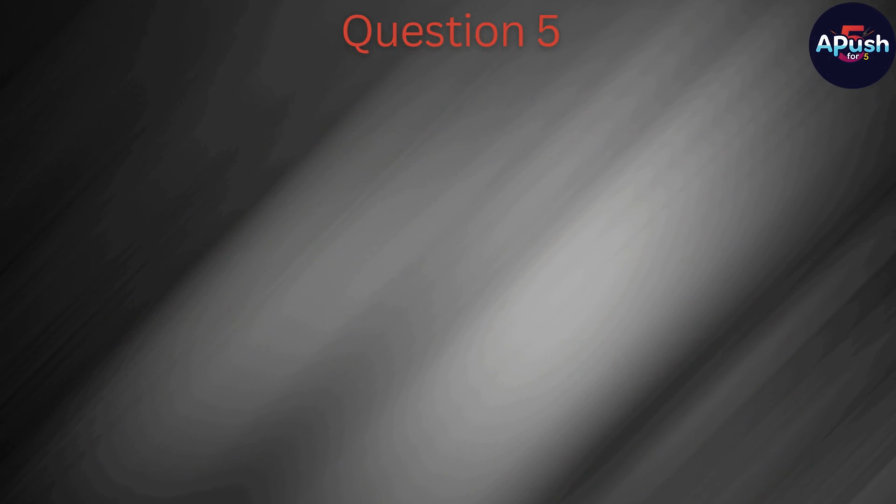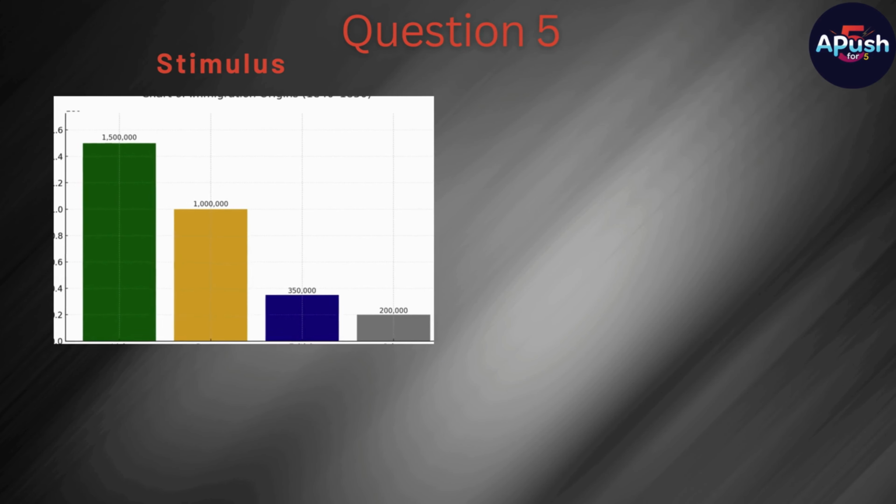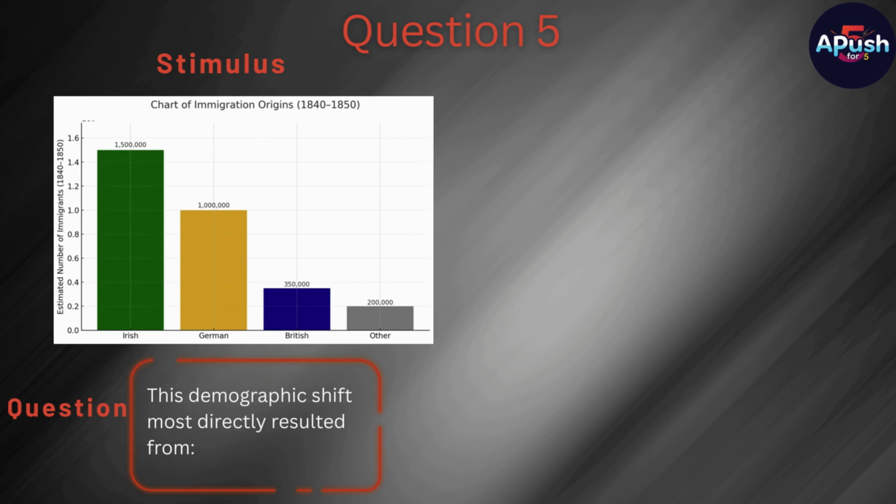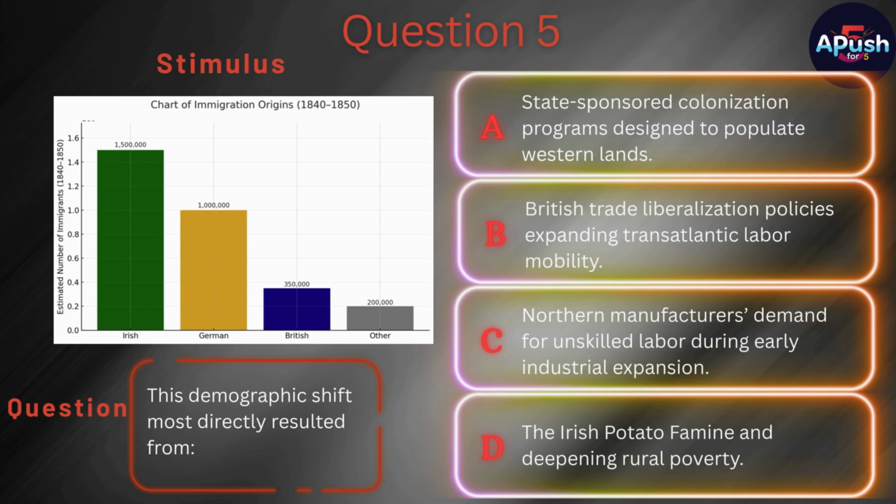Question 5. Stimulus. Chart of immigration origins, 1840 to 1850. Irish arrivals outnumber all others. Question. This demographic shift most directly resulted from A. State-sponsored colonization programs designed to populate Western lands.